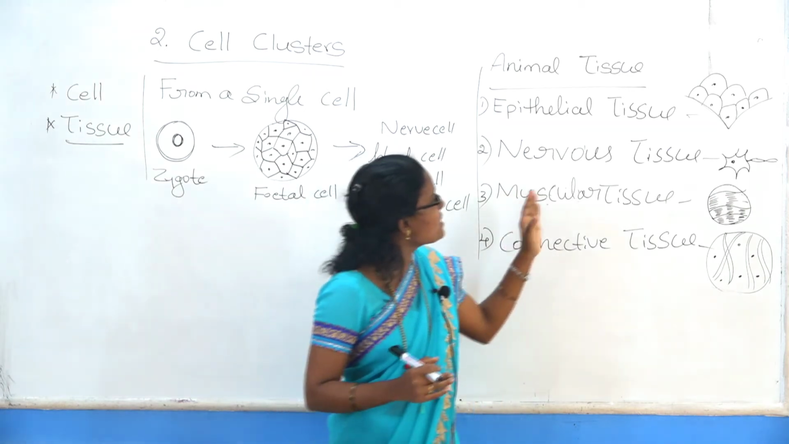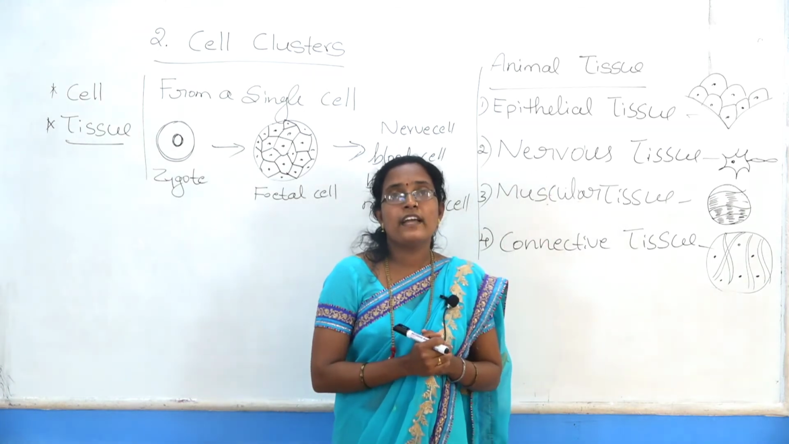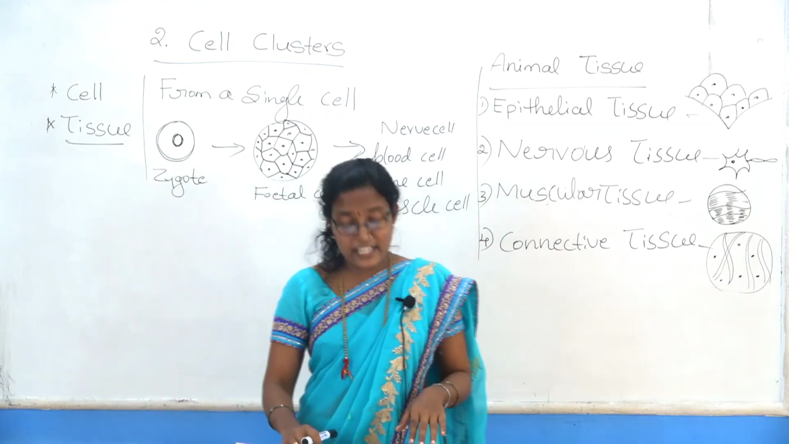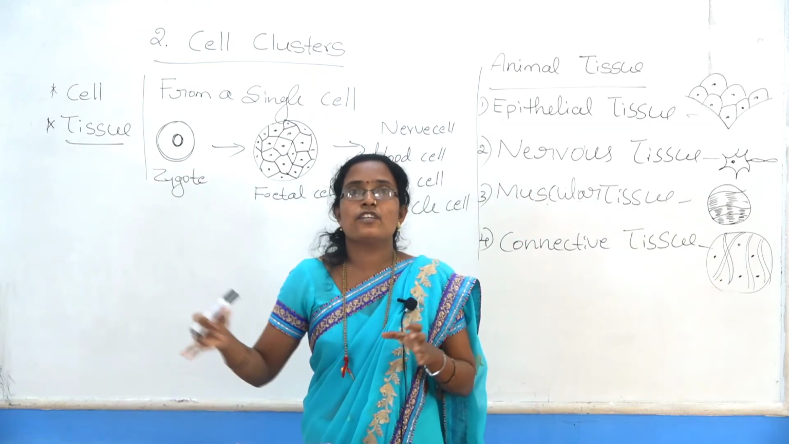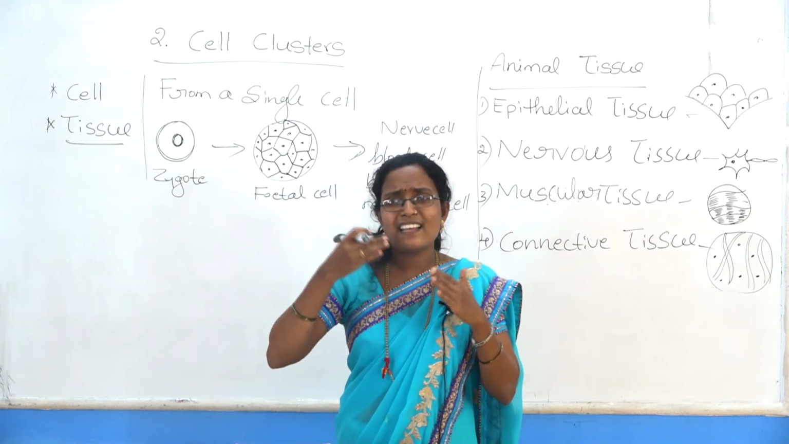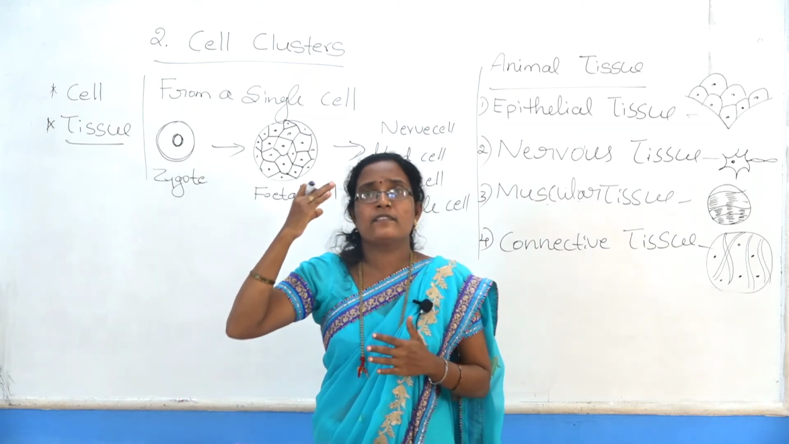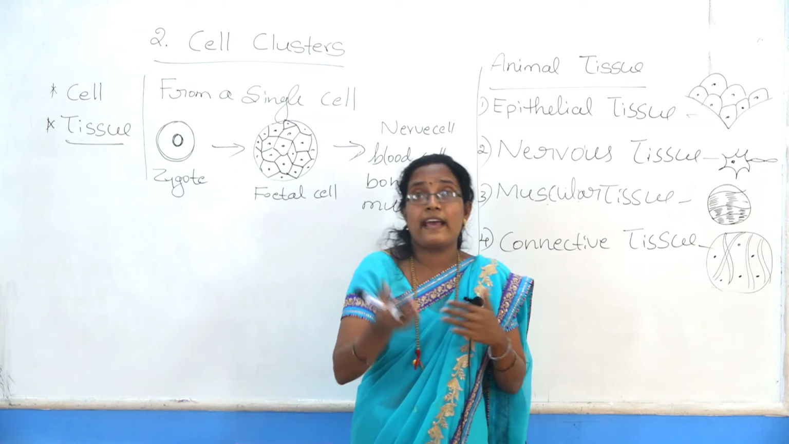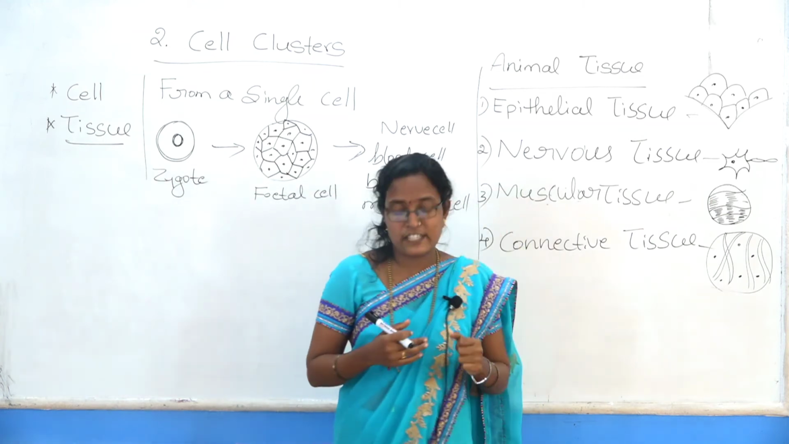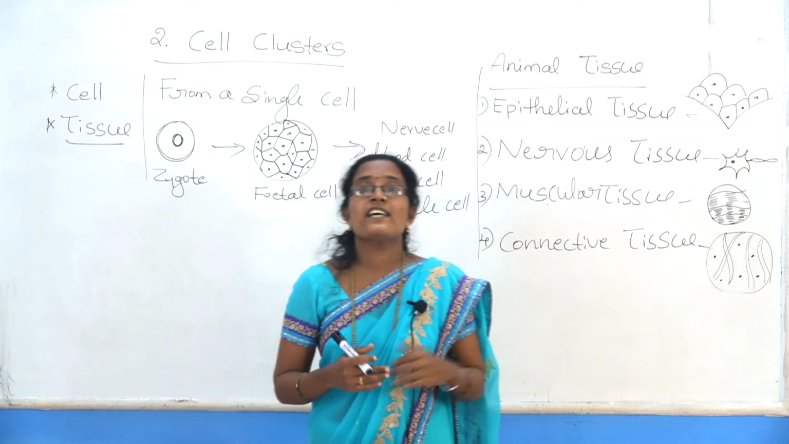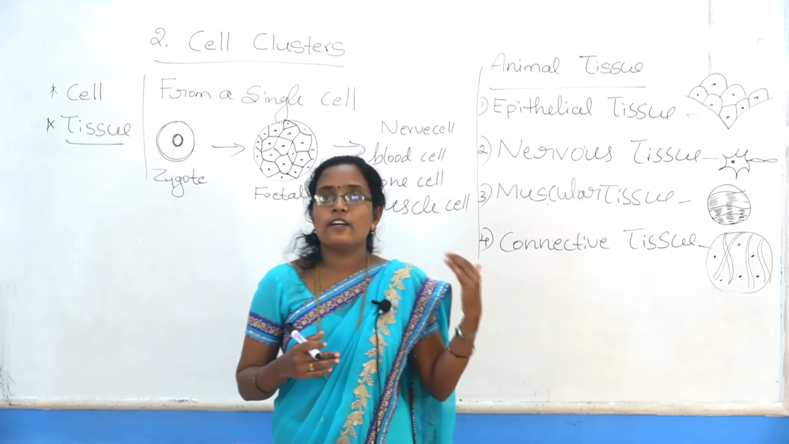What is the third function? Nerve tissue enables us to respond to stimuli like heat and cold. When you suddenly touch something, the message goes to the brain and then you suddenly respond. That is the main function of nerve tissue: enabling response to stimuli like heat and cold.